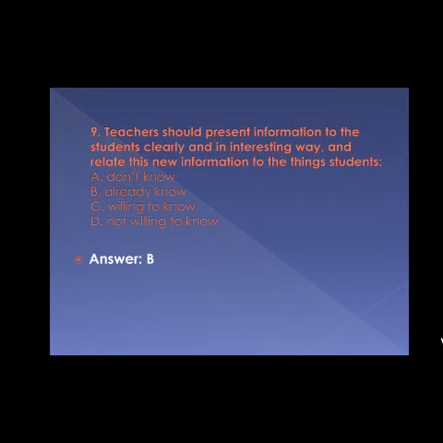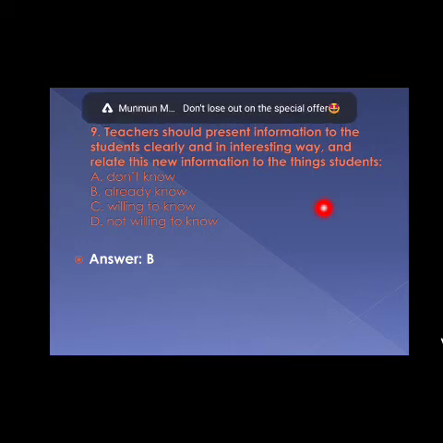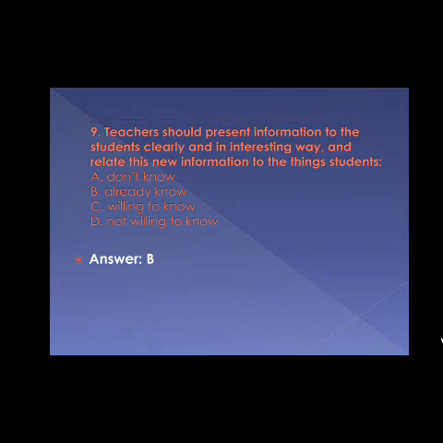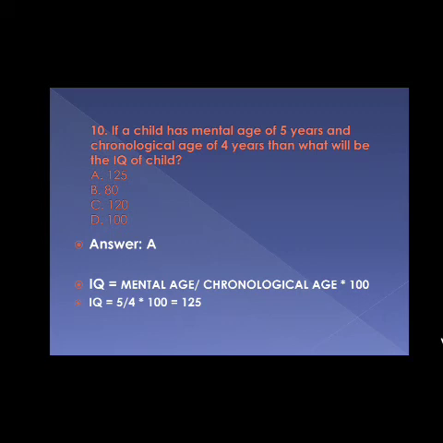Now question number 9. Teachers should present information to the students clearly and in interesting way and relate this new information to the thing student dash. Option A don't know, option B already know, option C willing to know and option D not willing to know. The answer is already know. Teachers should always present information to the student clearly and in interesting way and relate this information to the things students which already they know.